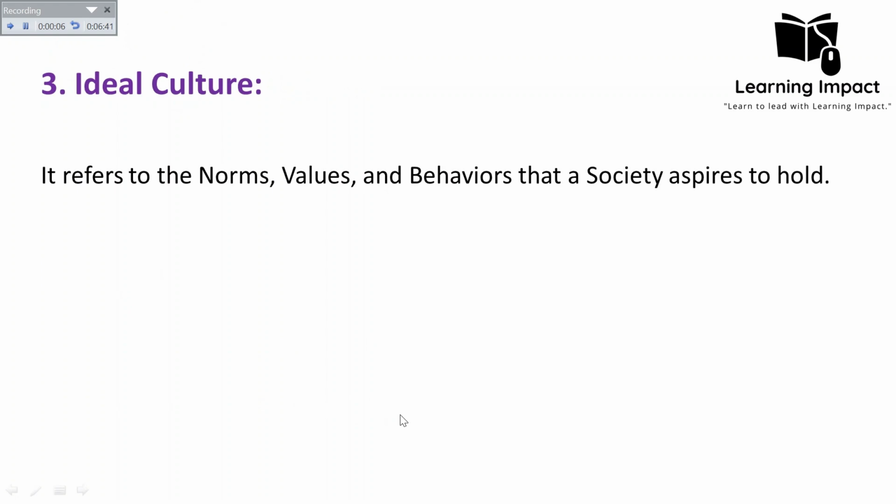Then, ideal culture refers to the norms, values, and behavior that a society aspires to hold. This is a standard that we set and then try to achieve. That is our ideal culture, a perfect state. It represents the socially approved standards and expectations within a society, a kind of utopian idea that reflects an idealized vision of how people should interact and behave.